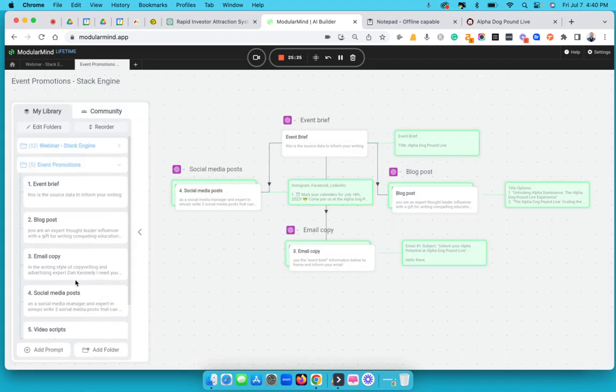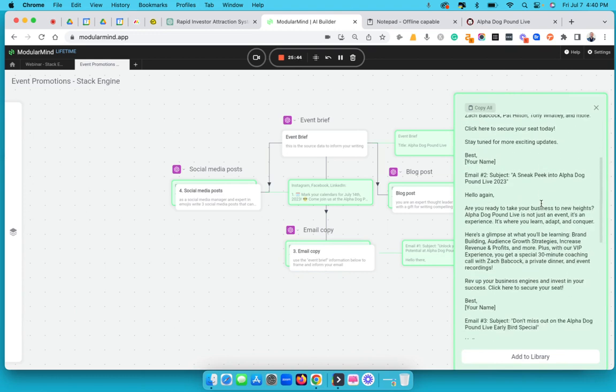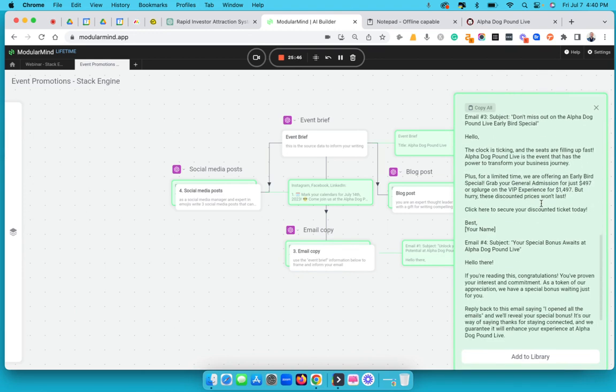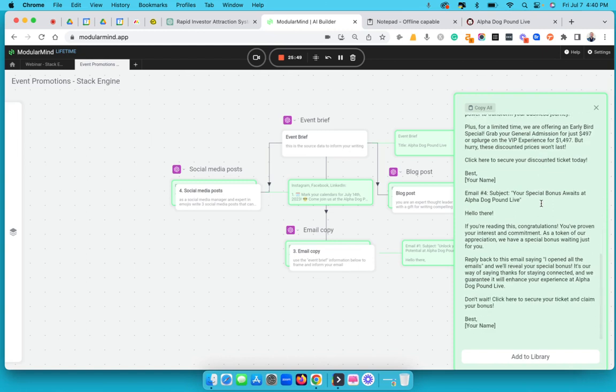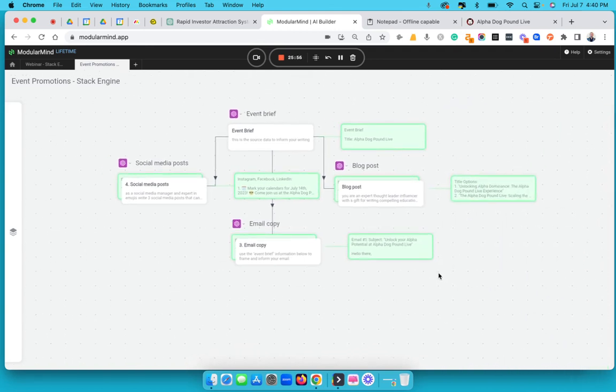Okay, that's going to be, now let's take a look. Right, remember the first time we did it, I couldn't do the blog post. So right there, as you can see, it's alpha dominance. Here, as you can see, social media posts, market calendars. Shoot, that's coming up. And then email copy here. Let's see how many emails. Email 1, email 2, email 3, email 4. Perfect. Perfect. Yo, isn't this crazy? Isn't this crazy? I love it.